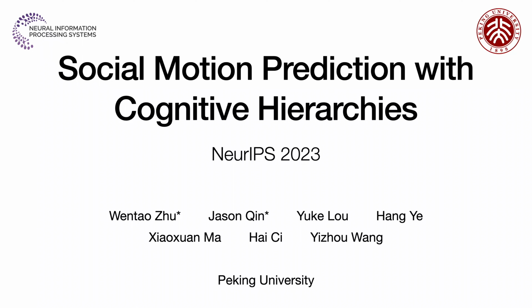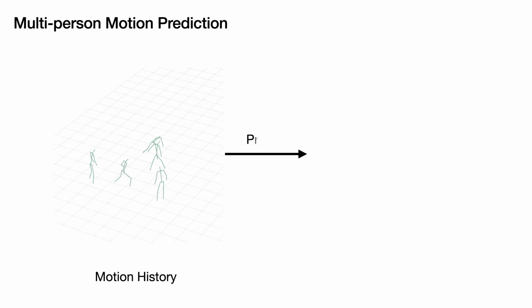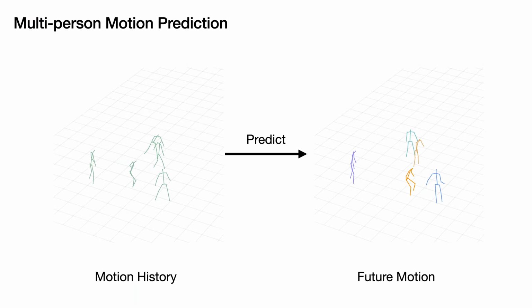We present our work, Social Motion Prediction with Cognitive Hierarchies, at NeurIPS 2023. In this paper, we introduce a new dataset, a novel formulation, and a cognition-inspired framework for the multi-person motion prediction problem. Given past motions of a group of interacting people, the multi-person motion prediction problem aims to predict their collective future motion.